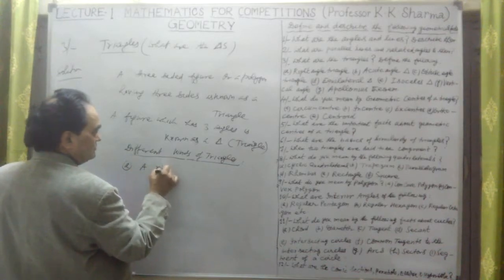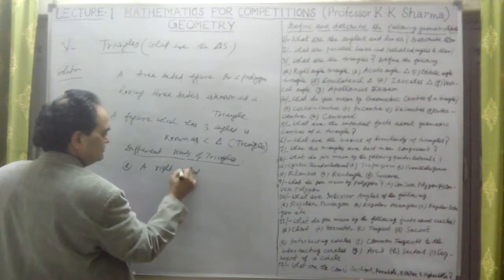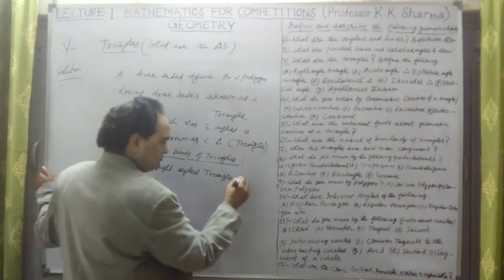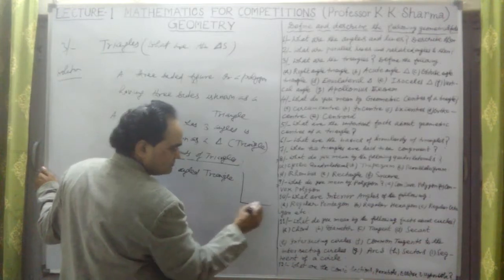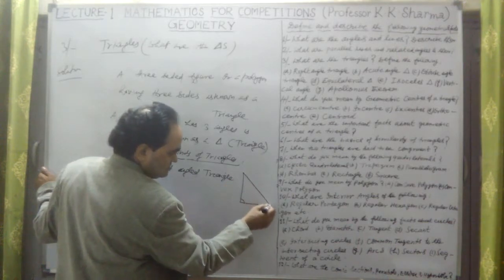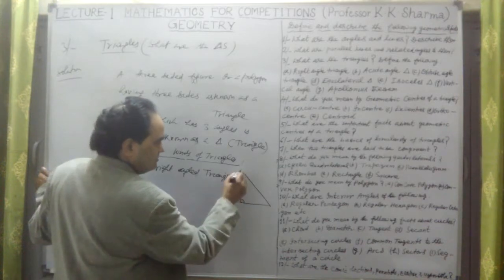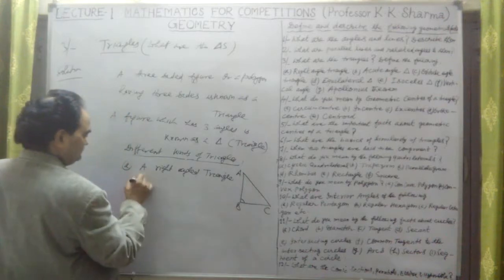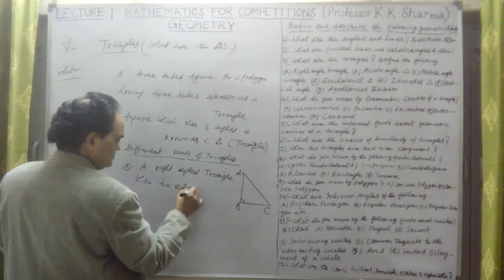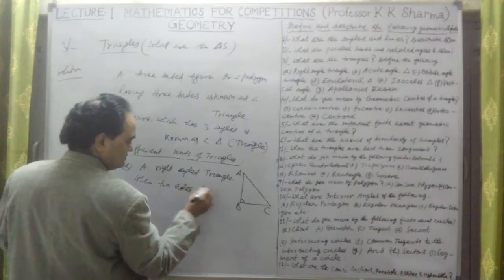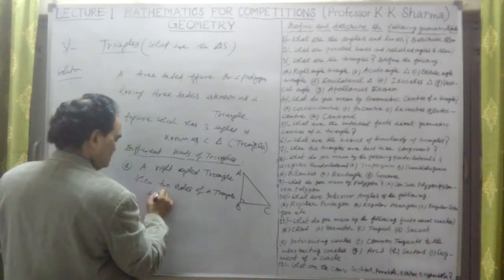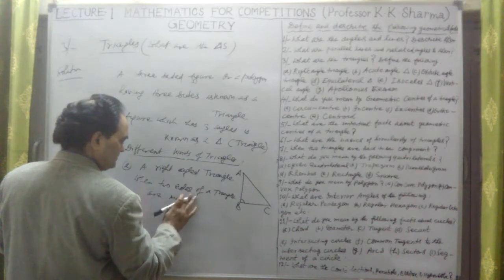A triangle in which two sides are mutually perpendicular, then the triangle formed is known as a right angle triangle.